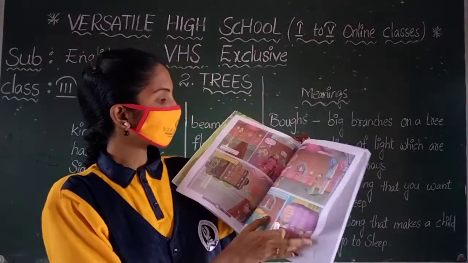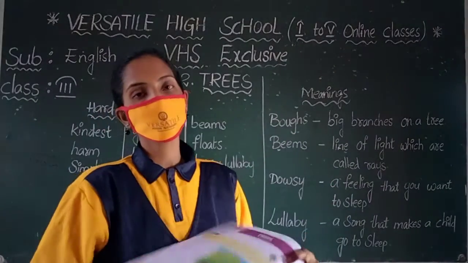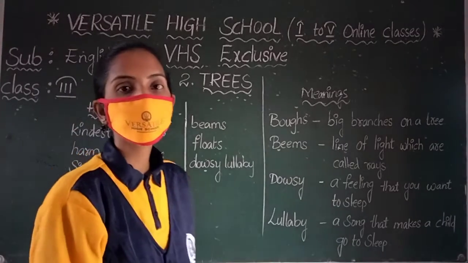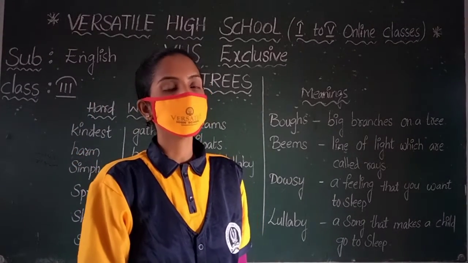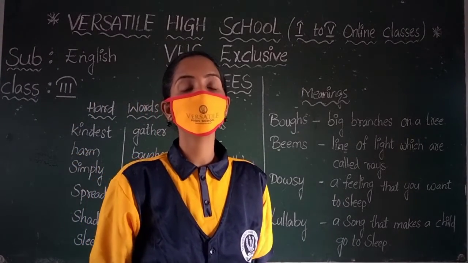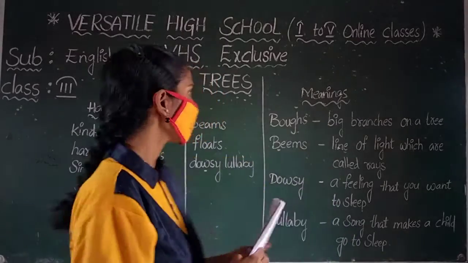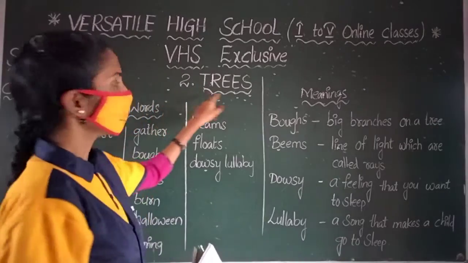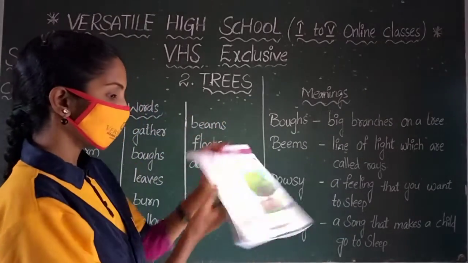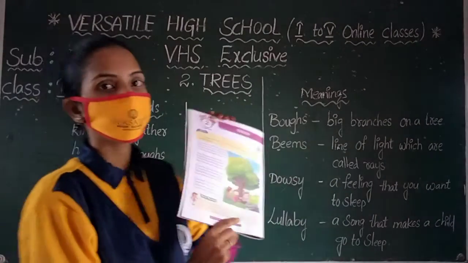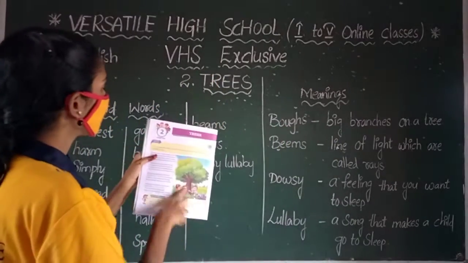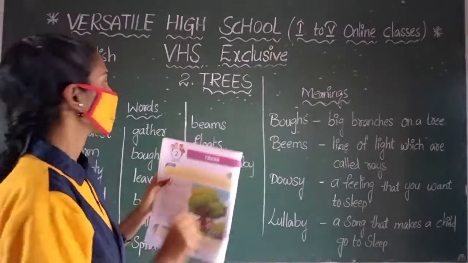Now I will start the second lesson. What is the second lesson name? Yes, trees. How it is useful to us is given in this poem. Open page number 8. What is our page number? 8. Look at that one. Yes, the second chapter, trees, is given to you.